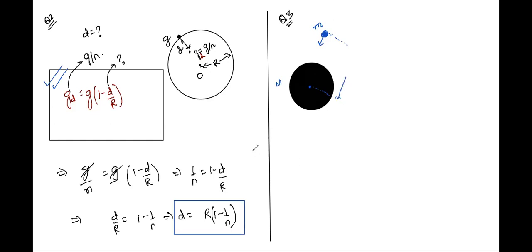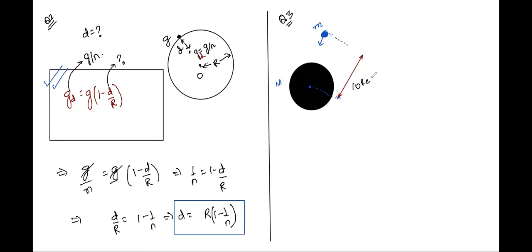Whenever it's given distance, class, we'll take the distance between their centers, right? So let's take this distance as 10 RE, as given.